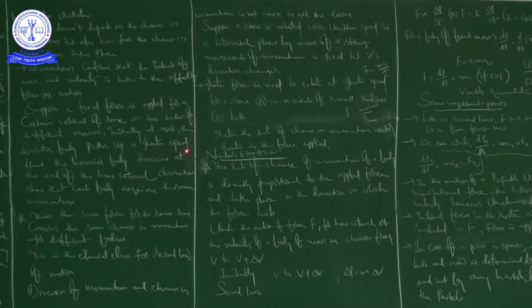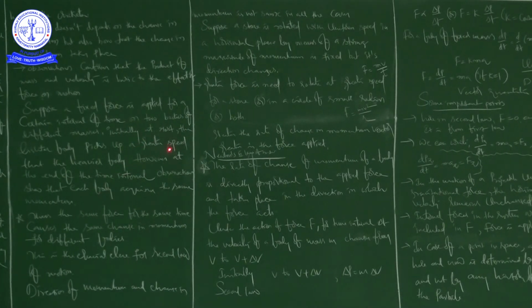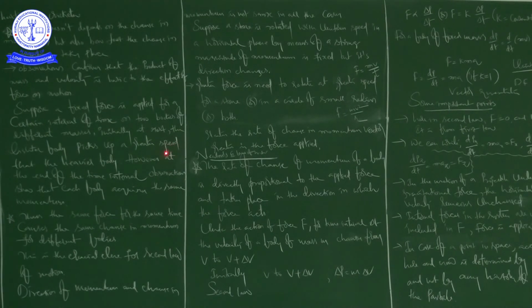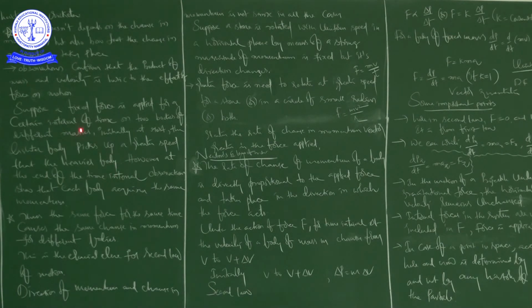Then what will happen? The lighter body picks up a greater speed than the heavier body. In this example there are two bodies of different masses, one lighter and another heavier.